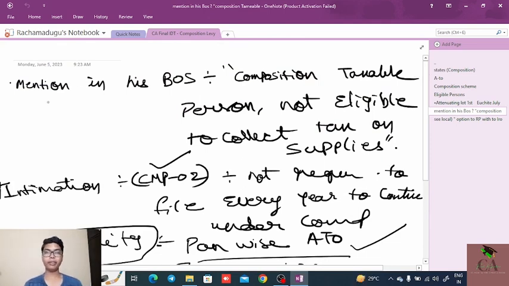Next, the composition taxable person needs to mention in his bill of supply that we are a composition taxable person and we are not eligible to collect tax on supplies.